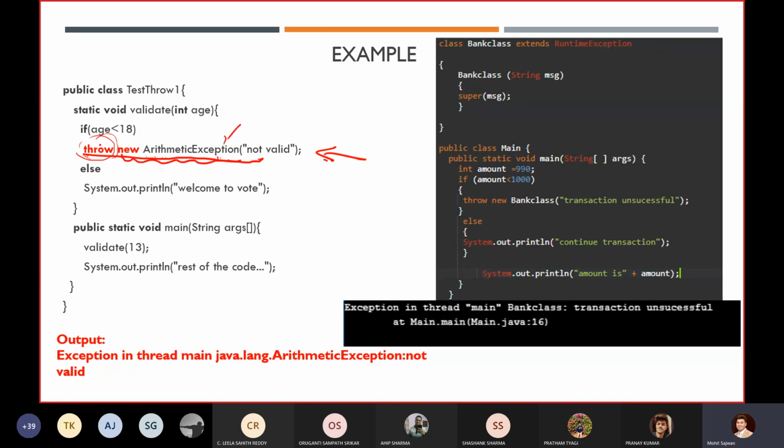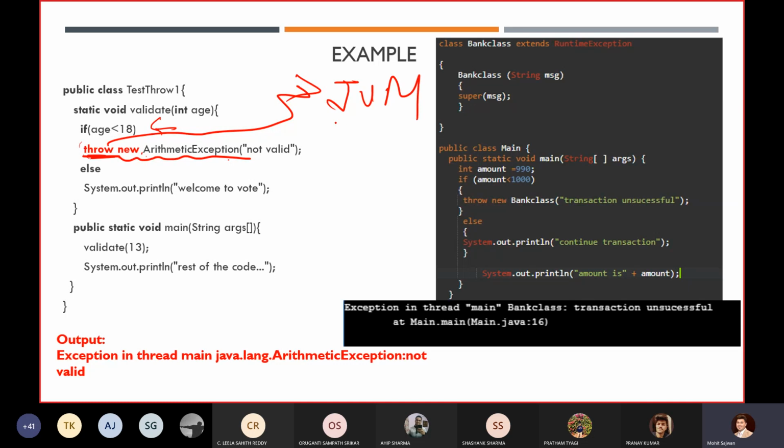Here in reality, if I execute this code, you already know that if I'm not going to write this statement, I will not get any exception. Why? Because age can be less than 18. That is correct, no issue at all. But what I want is to create my own exception, and I want that only in the particular scenario when your age is less than 18. So how can I create that particular exception? In order to build my business logic, I will create an object of this exception, and using this throw keyword, I will throw this exception object to my JVM.